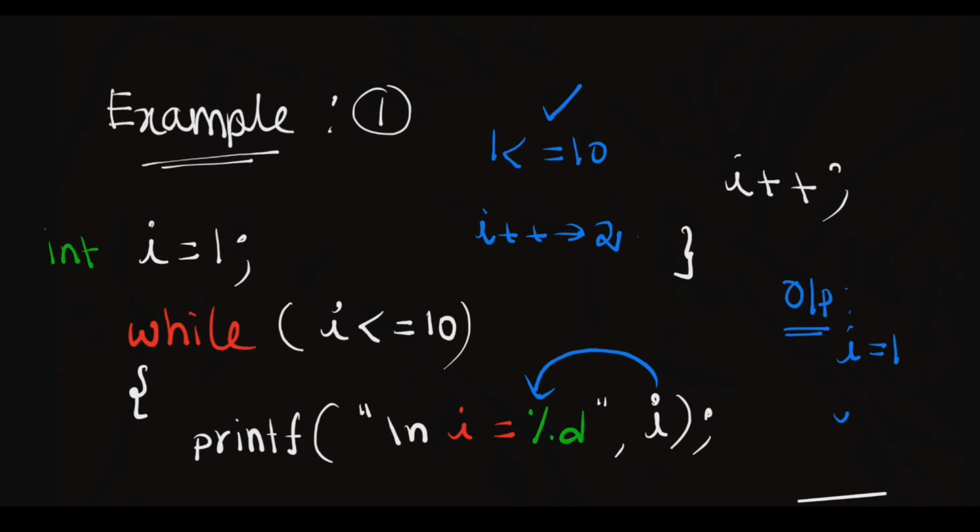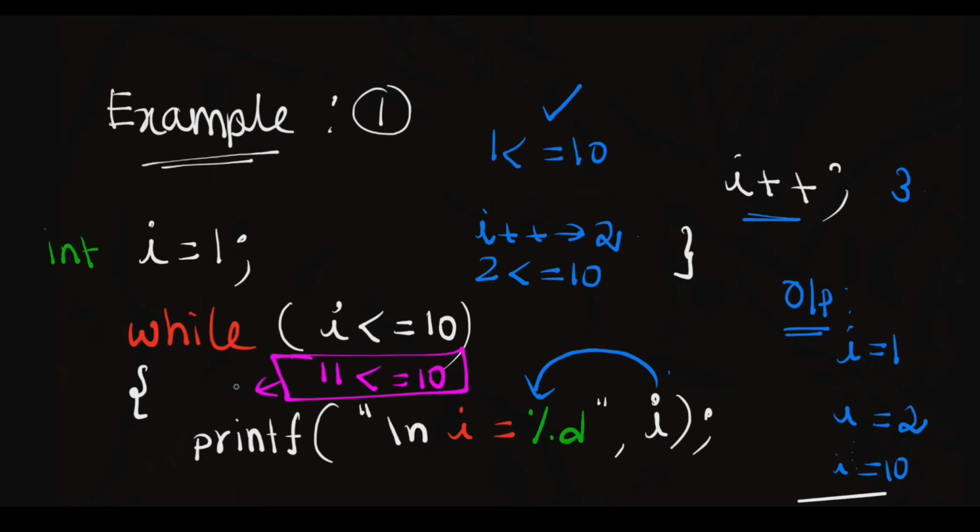Next time, 2 less than or equal to 10, so I equal to 2 is printed, then I becomes 3. This process continues until I equal to 10. Finally, when I is 11, 11 less than or equal to 10 is false, so we exit from the loop.